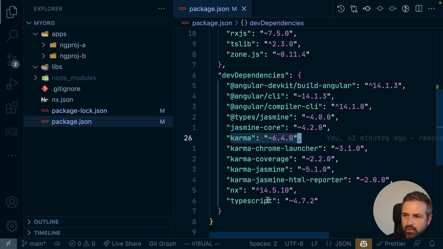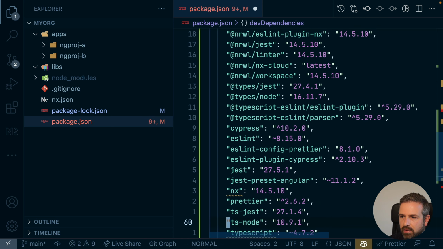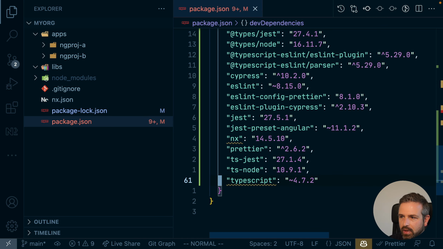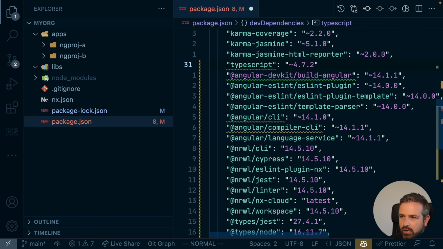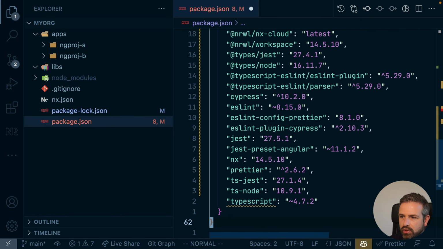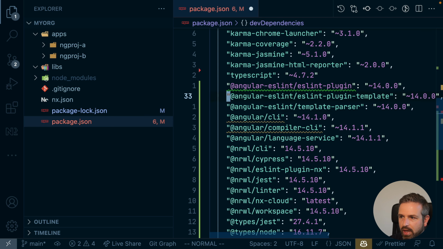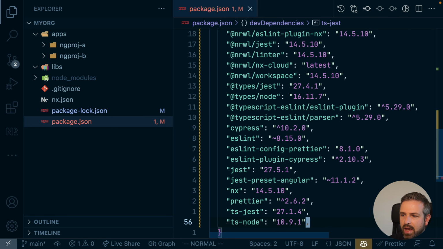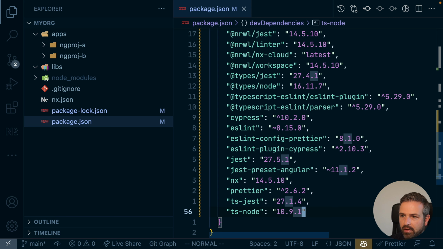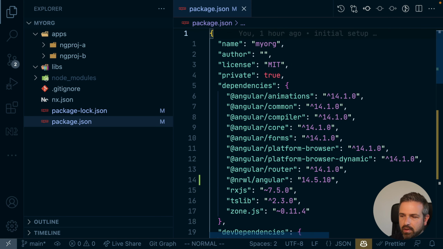which on the other side we don't. So I want to probably still be a bit cautious and just copy them in here like this and then deduplicate them. So if I go up here, we can see that we have Nx already installed, so that is fine. TypeScript also matches the version which I would want to have, so let me deduplicate that as well. There's the build Angular, which is already there, the Angular compiler CLI, and here there's a comma missing. So basically now we have all the packages at the root level of our monorepo, which would kind of be the situation which we would want to end up in the end.